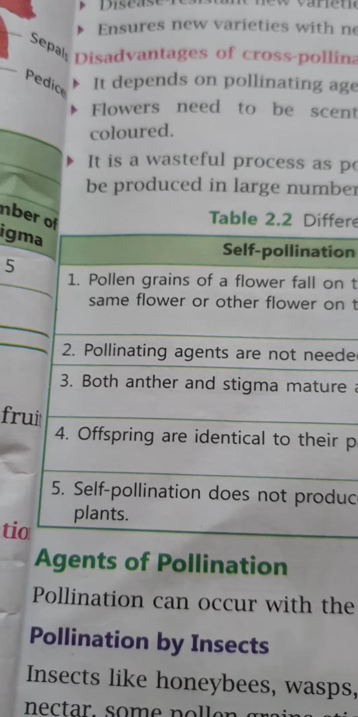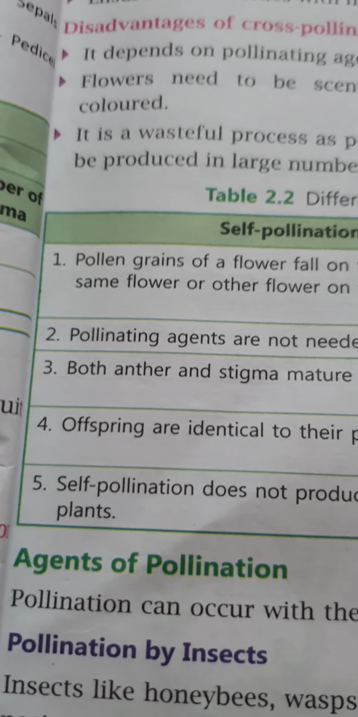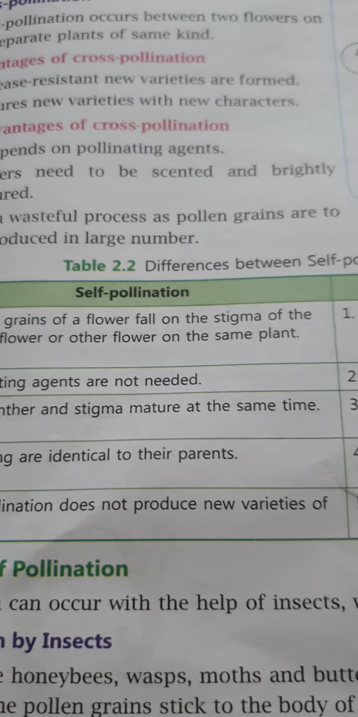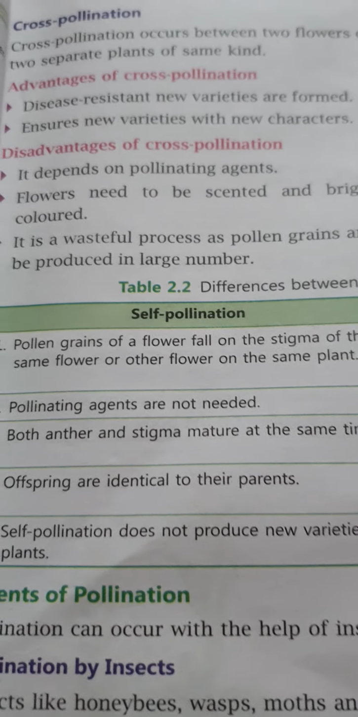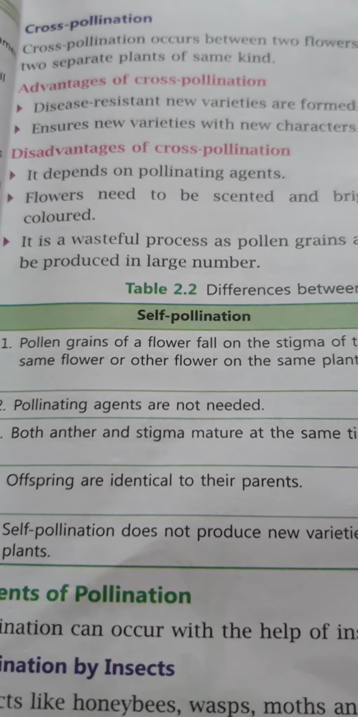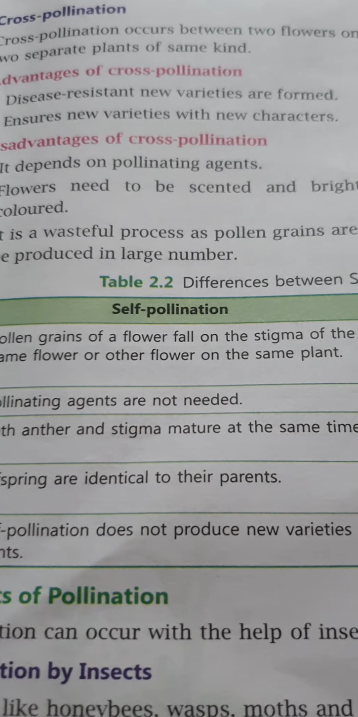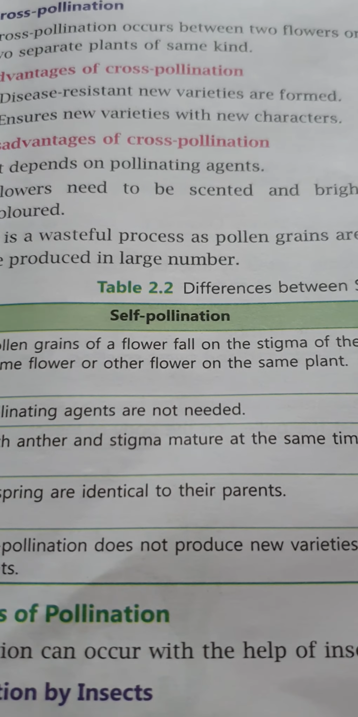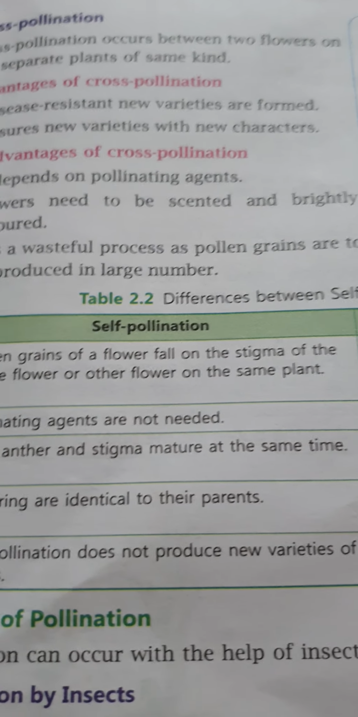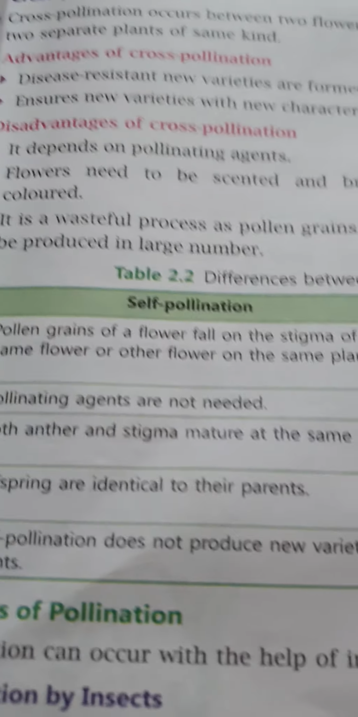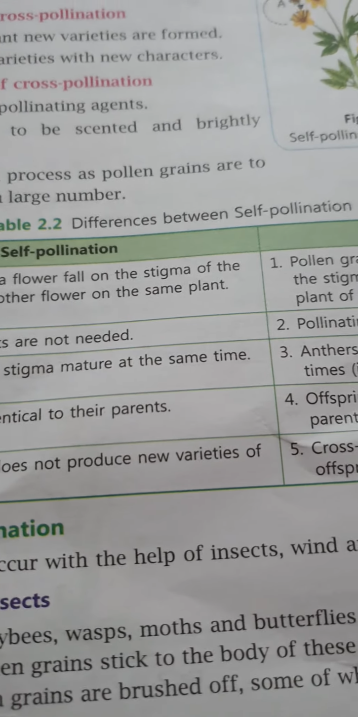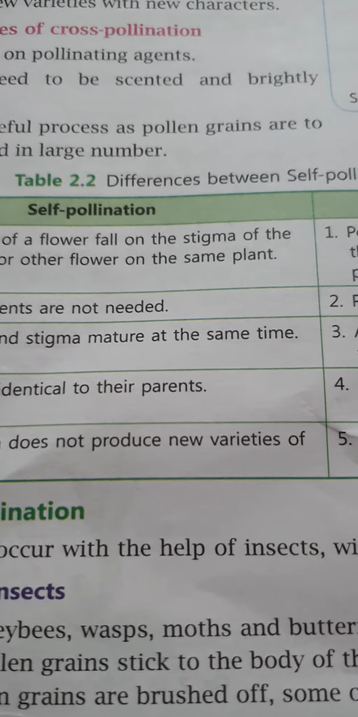Types of cross pollination, or there should be the advantage of cross pollination. Now disease resistant new varieties are formed. So the first advantage of cross pollination is that in this, disease resistant new varieties are formed. Ensures new varieties with new characters. Every variety which has been formed with this cross pollination has a new character, a new specific performance.